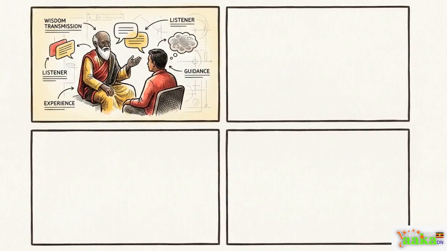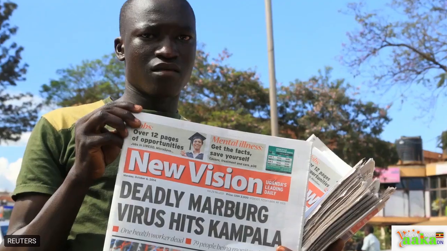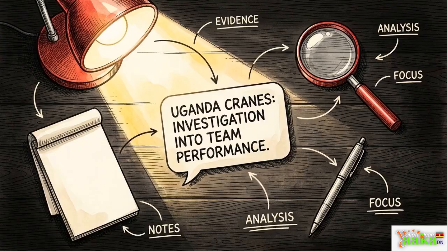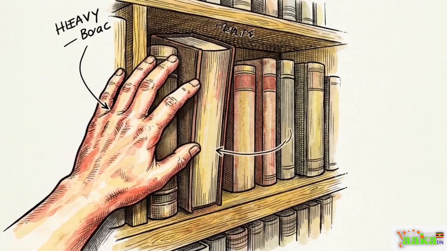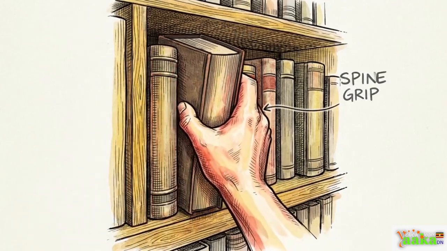We generally find information from 4 places. We have human sources, like teachers or elders. There is broadcast media, like the radio station you hear in the village. There is the internet. And then there is print media, like the New Vision newspaper you see here. Finding out what really happened to the Cranes means treating this message like an investigation. Instead of just passing it on, we are going to use specific tools to track down verified evidence.